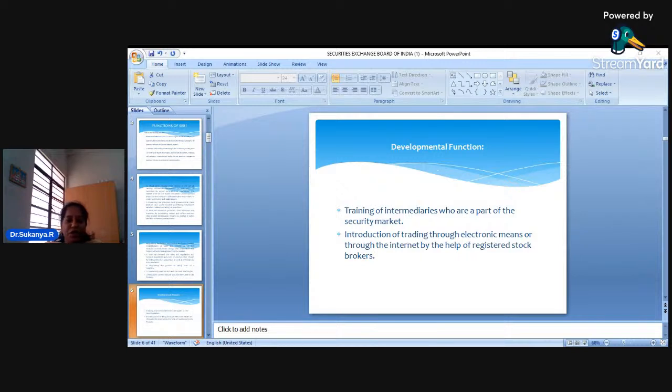Then we started with the commercial banks. I told you about the different functions that are performed by the commercial banks. I told you that you have the primary functions and the secondary functions, all that are again very important. And then we also started with RBI, not to be forgotten, a very, very important topic.